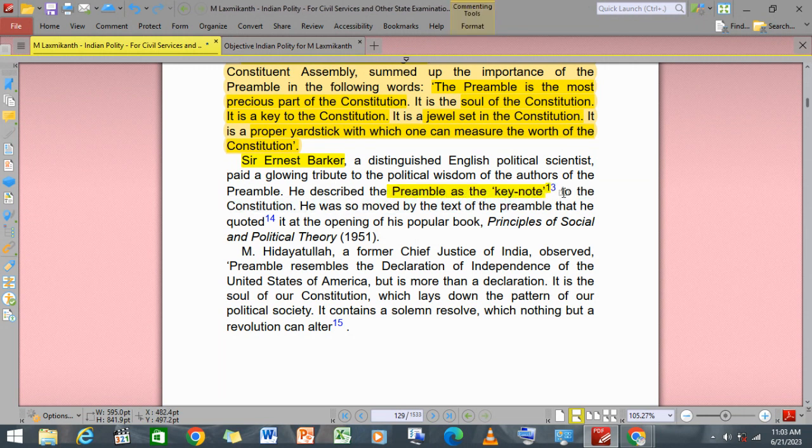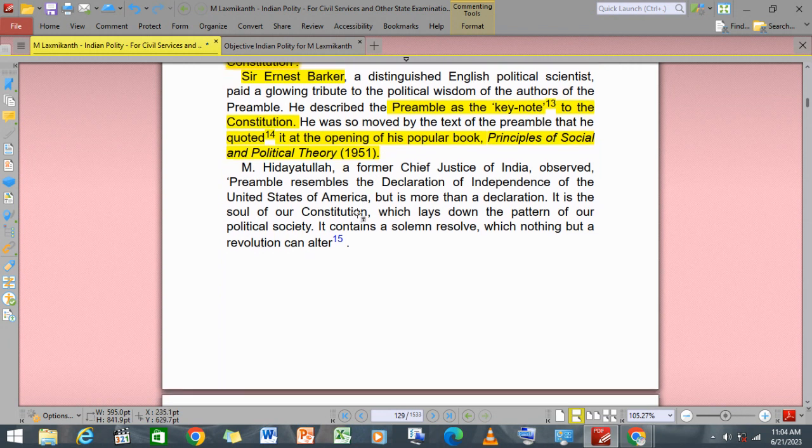The preamble is a keynote to the Constitution, and he was so moved by the text of the preamble that he quoted it at the opening of his book, Principles of Social and Political Theory. He was moved by the words of the preamble at the opening of his own book. It is also quoted at the opening of the popular book Principles of Justice.